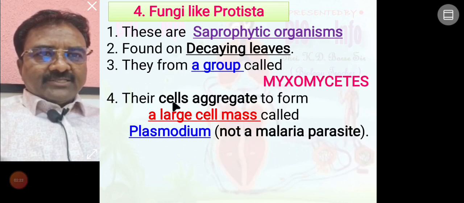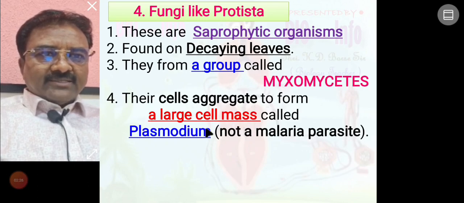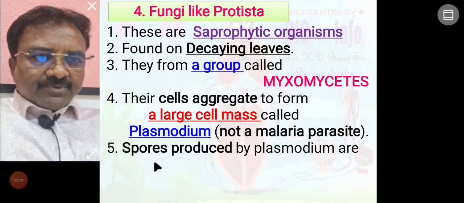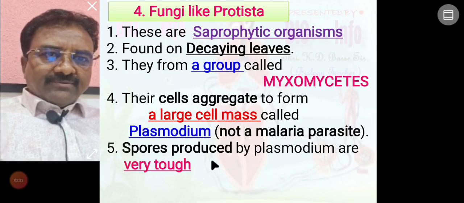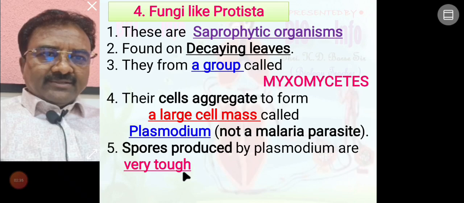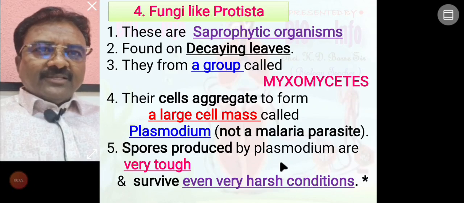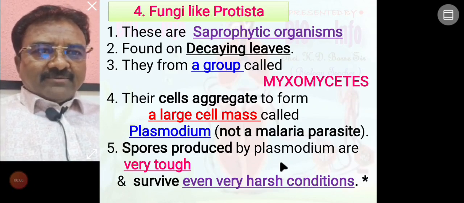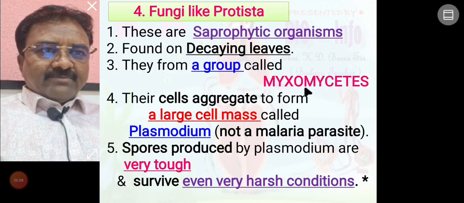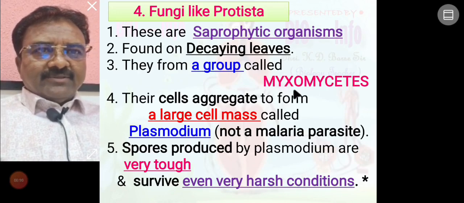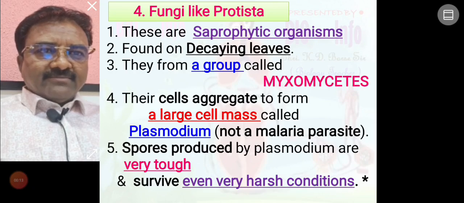Spores produced by plasmodium are very tough, and due to this they survive every harsh condition. Up to this, fungi like protista is completed. Example, myxomycete is one of the fungi like protista organisms.